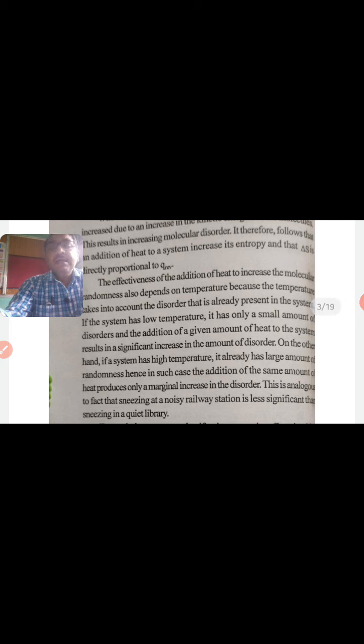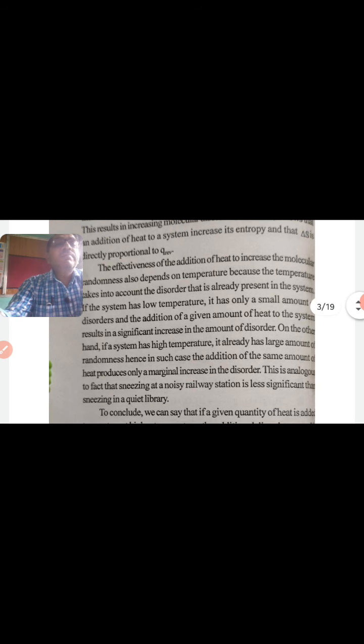Here the effectiveness of the addition of heat to increase the molecular randomness also depends on temperature, because the temperature takes into account the disorder that is already present in the system.